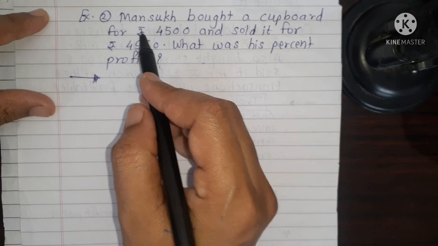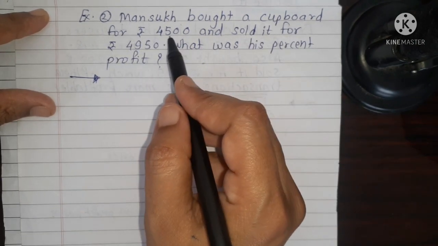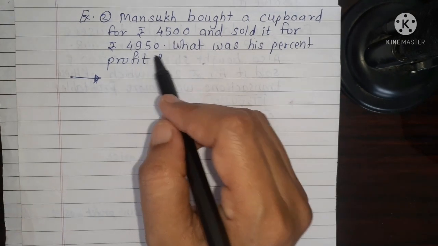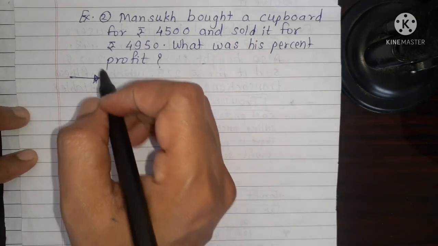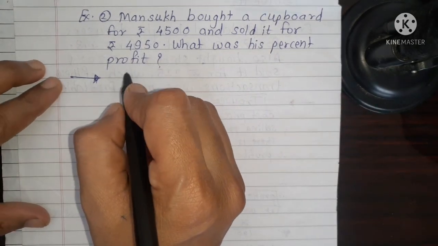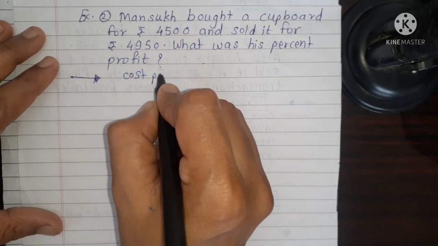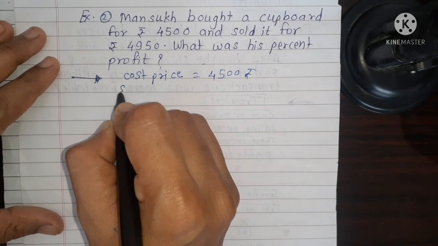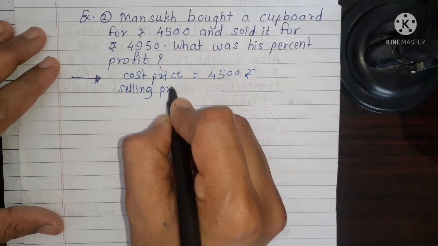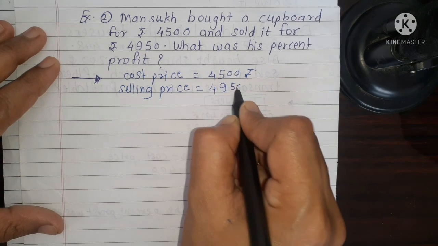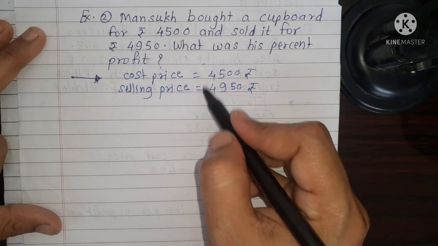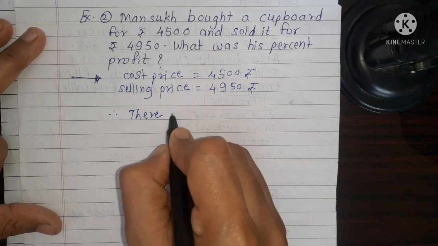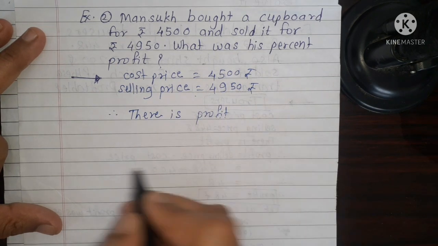See the next example. Mansukh bought a cupboard for rupees 4,500 and sold it for rupees 4,950. What was his percent profit? We can first write a cupboard cost price is 4,500 rupees and selling price is 4,950 rupees. Comparing these two price, selling price is greater than cost price. Therefore, there is profit.